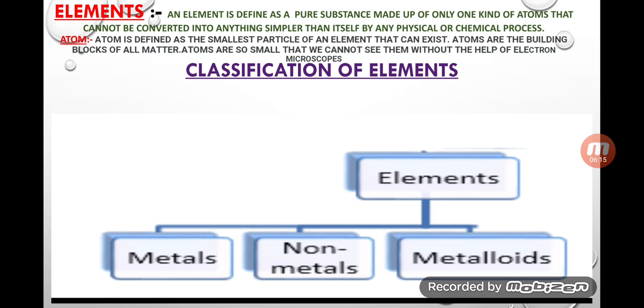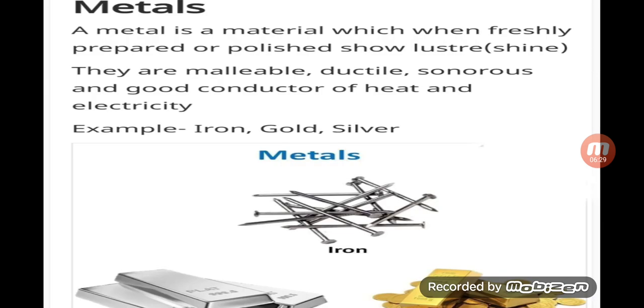And now let's move on. So I think you are more clear about the element and atom. Now the classification of elements is further divided into three parts: metal, non-metal and metalloids. Let's discuss what a metal is. A metal is a material which, when freshly prepared or polished, is lustrous. Yes, whenever you get the metal from its ores and minerals, what ores and minerals are we will talk about later. When you get the metal, it has a shiny surface.